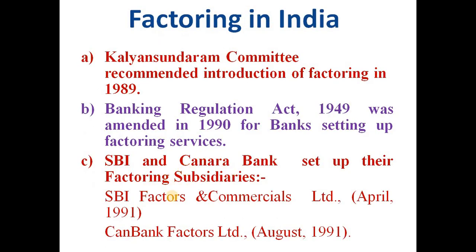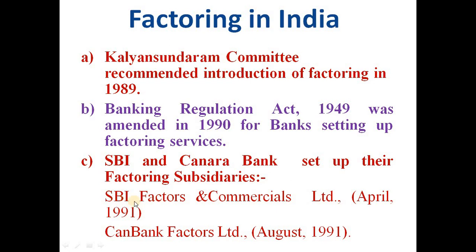So what happened after that in India? The Banking Regulation Act was amended in 1990. We have the Banking Regulation Act 1949, which was amended in 1990. The committee gave its recommendation in 1989, and the Act was amended in 1990 for banks to set up factoring services. In India, SBI and Canara Bank were the first two banks to set up subsidiaries.